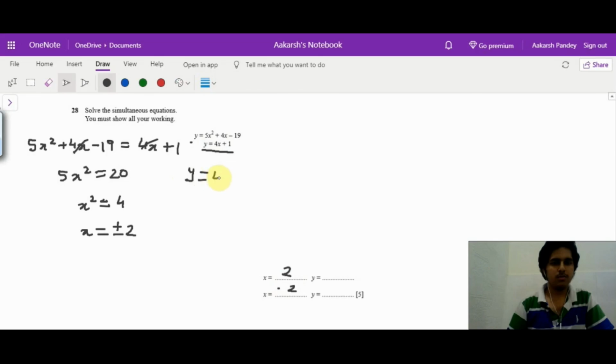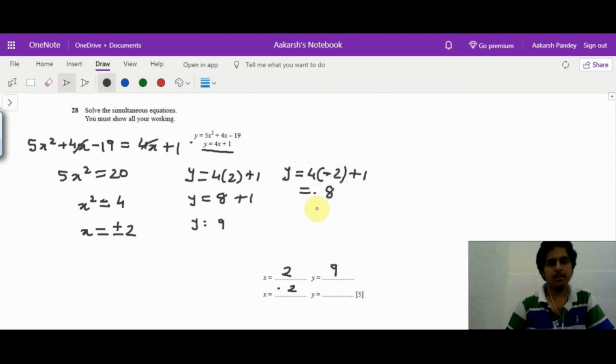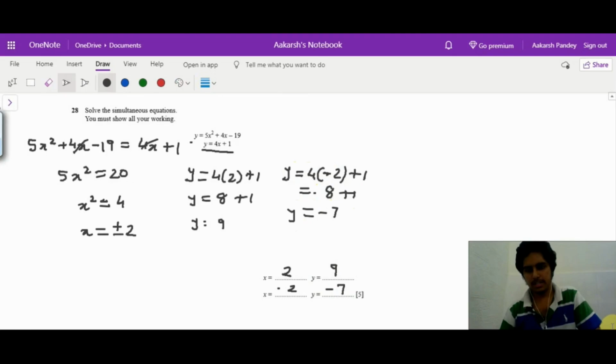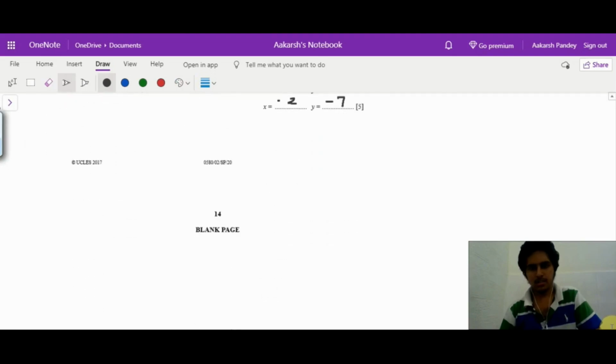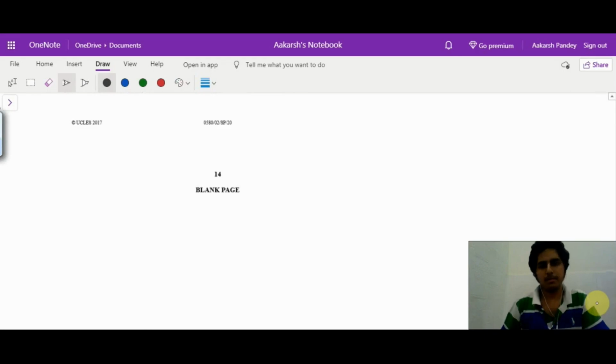So y is equal to 4 times 2 plus 1. So y is 8 plus 1, y is 9. So when x is positive 2, y is 9. When x is negative 2, 4 times minus 2 plus 1, what I get is minus 8 plus 1, which is minus 7. So when x is minus 2, y is minus 7. So that's how easy it was to solve the simultaneous equation. And yes, we are done with this paper.